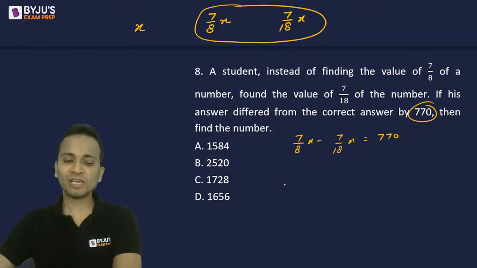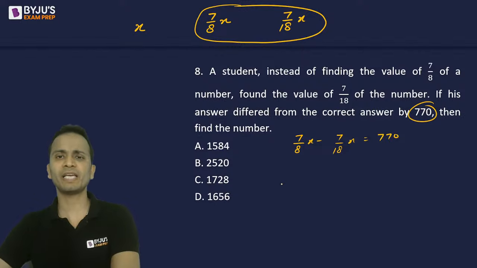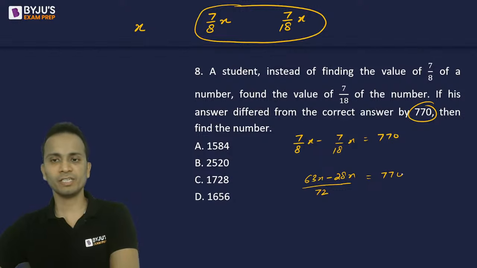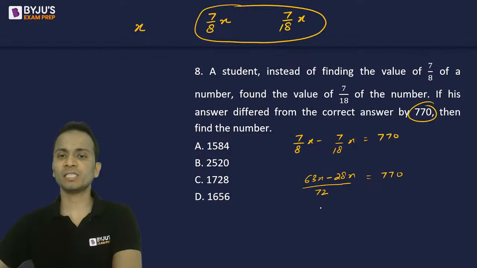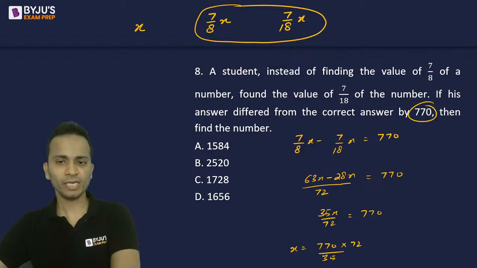Now the only thing is you'll have to make the calculations simpler. You cannot make any mistake in this. So I'll take the LCM. LCM is 72. So 9 into 7, 63x minus 7 into 4, 28x is equal to 770. Now 63 minus 28 is 35. So 35x upon 72 is equal to 770. The value of x comes out to be 770 multiplied by 72 divided by 35. Now 35 and 770 will get cancelled, so it will come out to be 22.